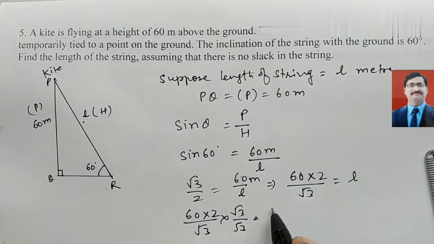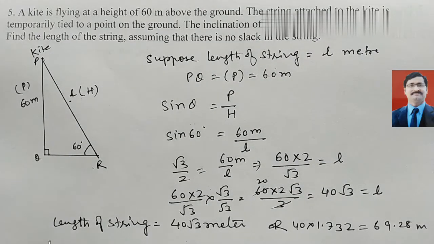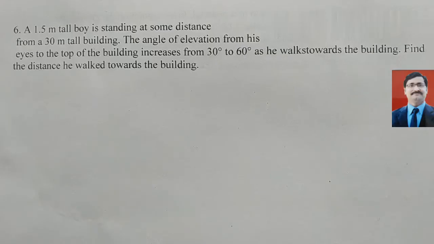So we get here 60 into 2 root 3 upon 3. 3 you can cancel, 3 to just 6, we get 40 root 3, this is equal to L. So we can write length of string equal to 40 root 3 meter, or we can write 40 into 1.732 equal to 69.28 meter. All of you understand, this is a very simple solution.